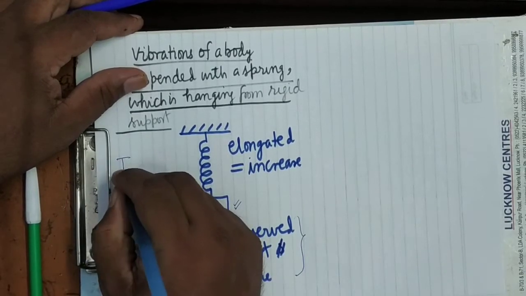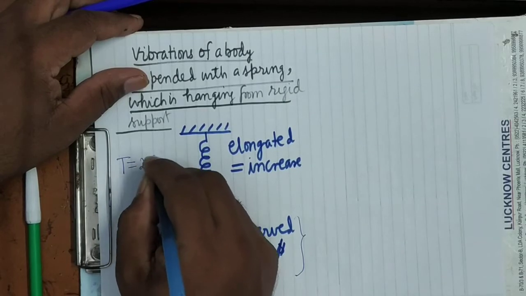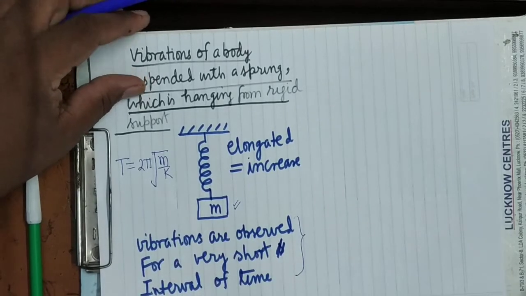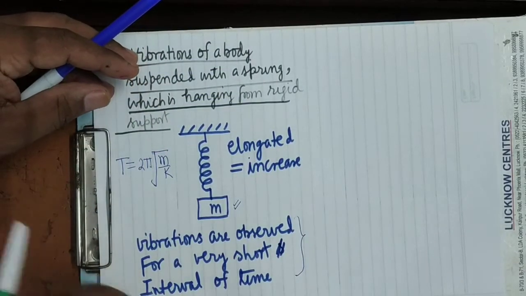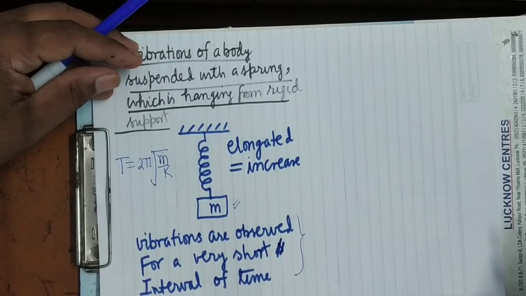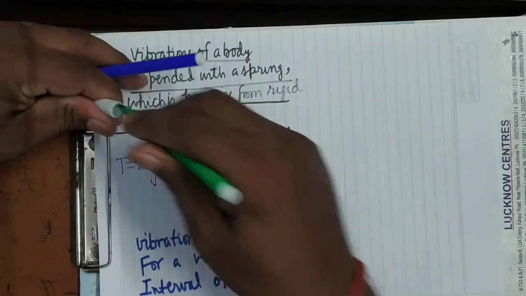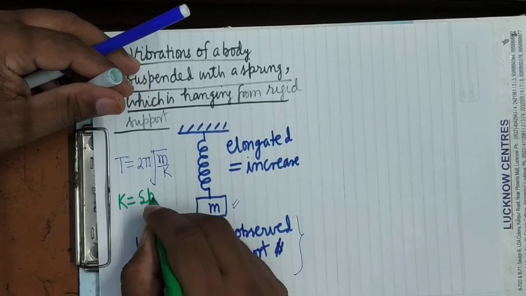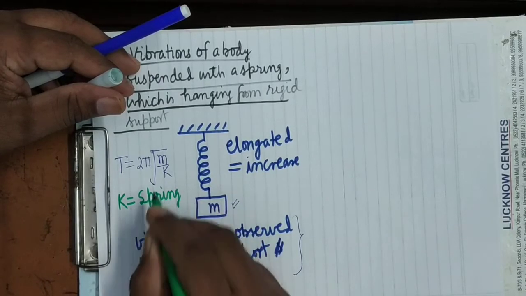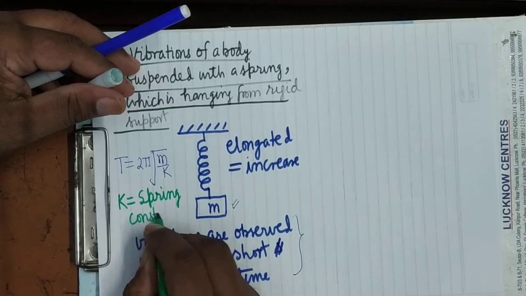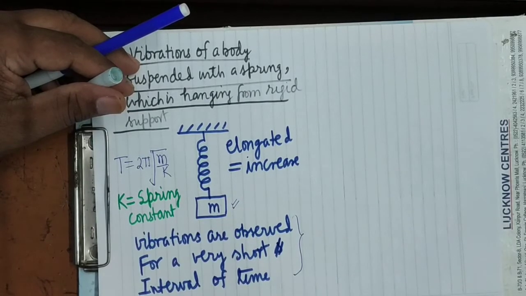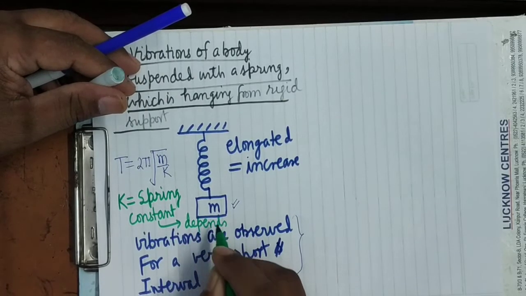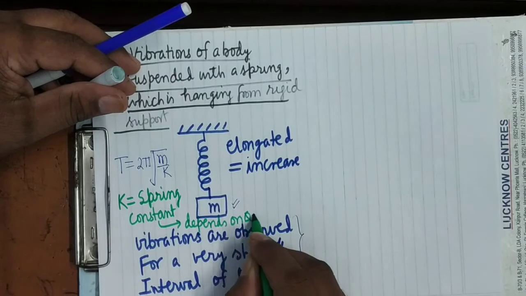What will be the periodic time here? T equals 2 pi root m upon k. It is the periodic time, the time in which it completes one oscillation. It is clear. What is m? M is this mass. What is k? It is the spring constant. You just know that it is a term which depends on the quality of the spring.